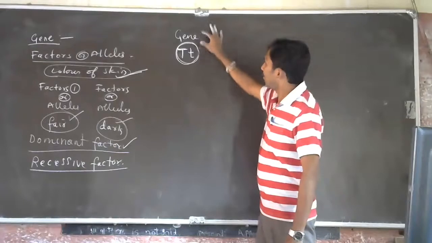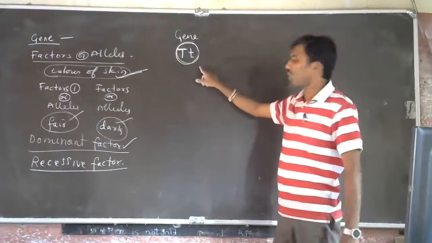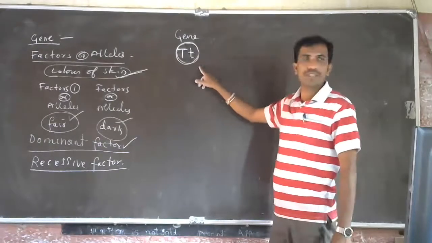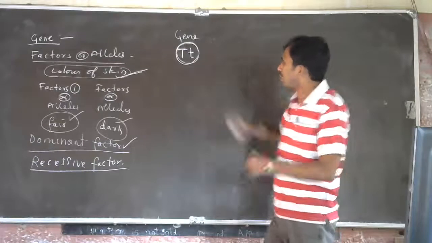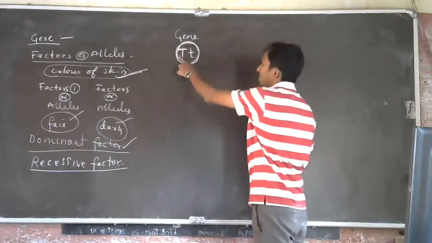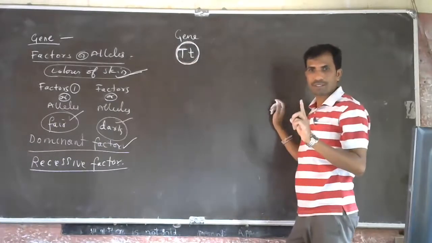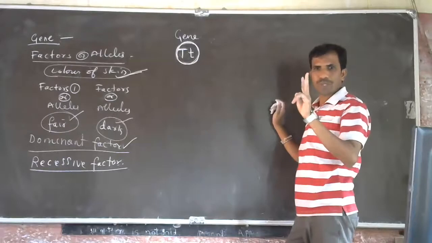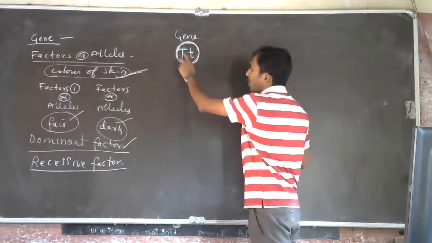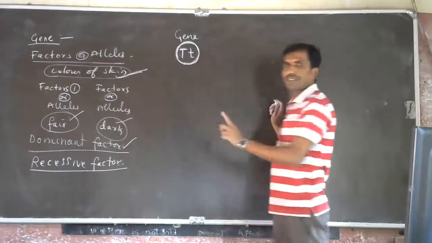So this gene will have two factors. One is controlling the tallness, another is controlling the shortness. Understood? These are the two factors of the same character. Remember, one character will be controlled by two factors: factor T for tallness, factor t for shortness.